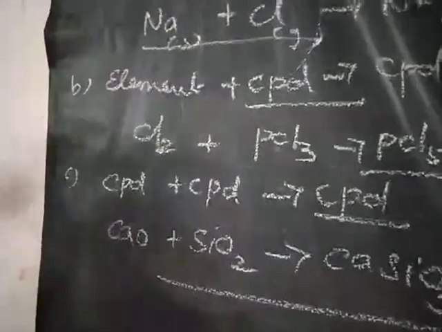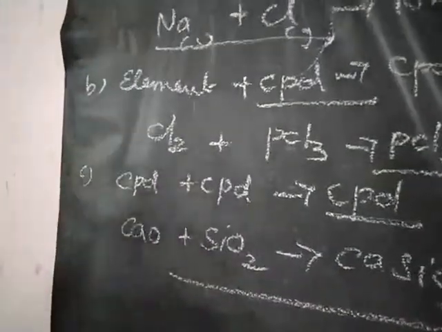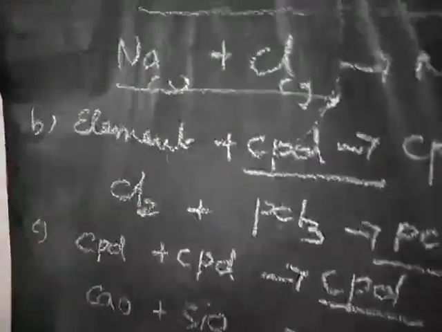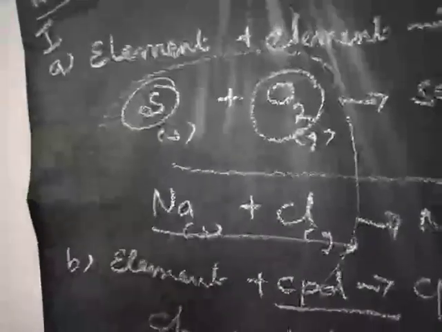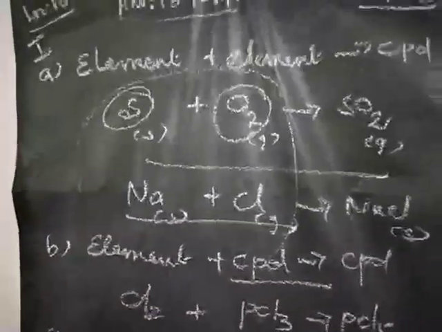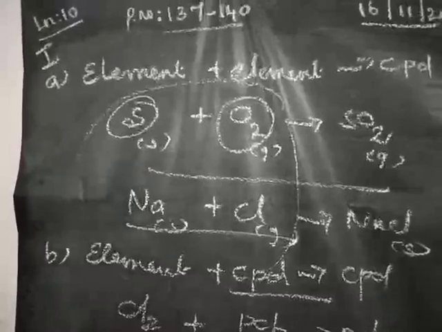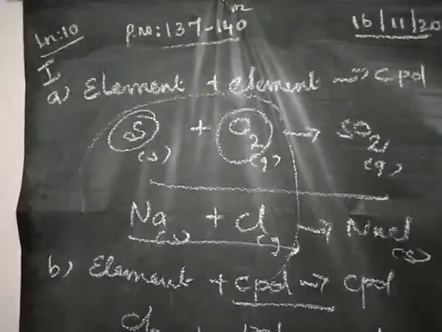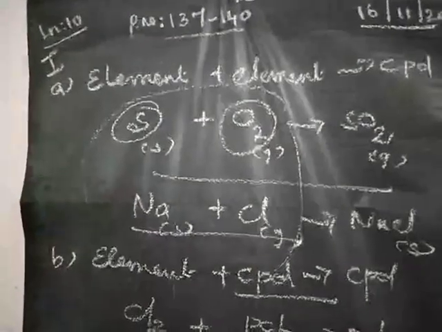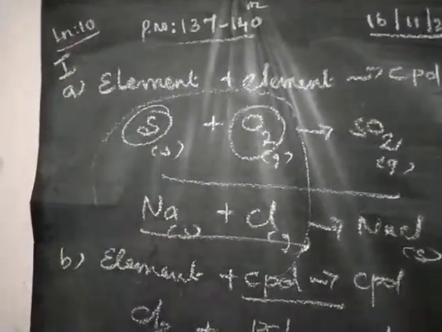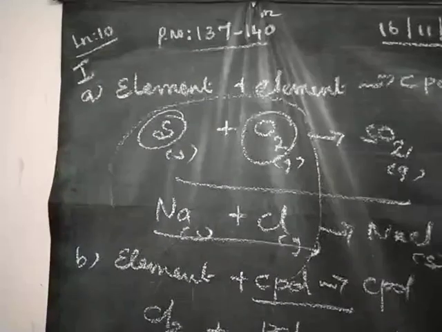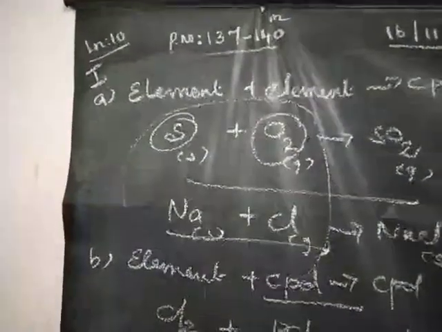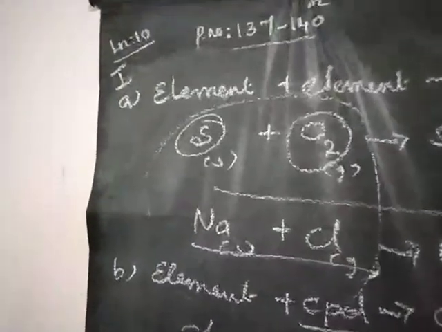These are all examples of different types of combination, synthesis or composition reactions. Most combination reactions are exothermic in nature. Exothermic reactions mean that during the chemical reaction, heat energy is released, because they involve the formation of new bonds, which releases a huge amount of energy in the form of heat.